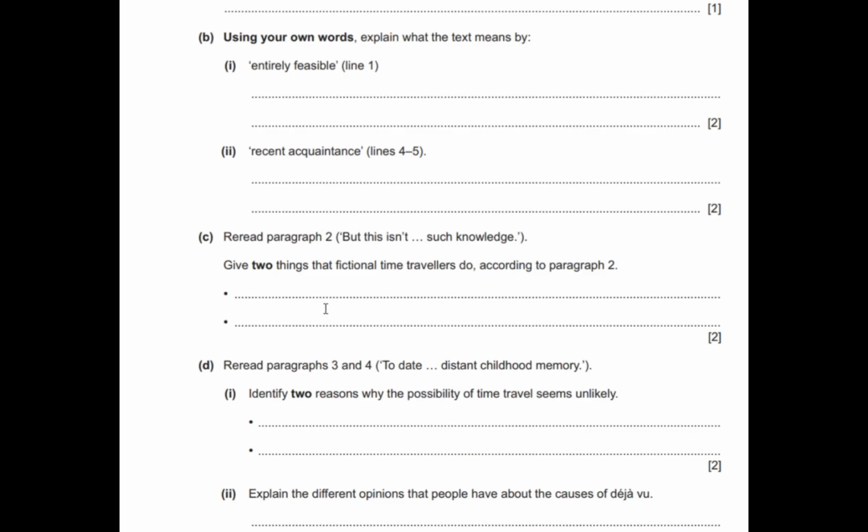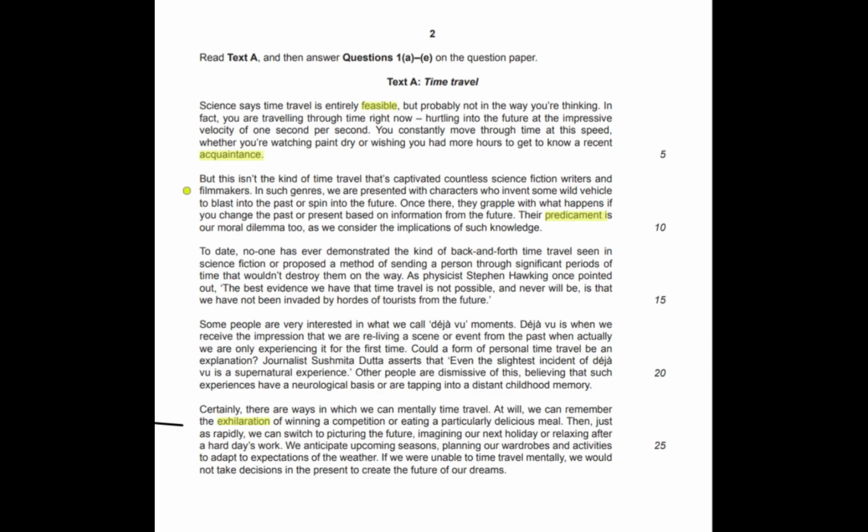This is paragraph 2: but this isn't the kind of time travel that captivated countless science fiction writers and filmmakers. In such genres, we are presented with characters who invent some wild vehicles, this one. So, creating or making wild vehicles to blast from the past to the future. Once there, they grapple with what happens and they change the past. Okay, second, changing the past or present. Building up that, inventing the vehicles, that's the first one. Or their predicament, fine. It means you need only 2. Now you're done with this.